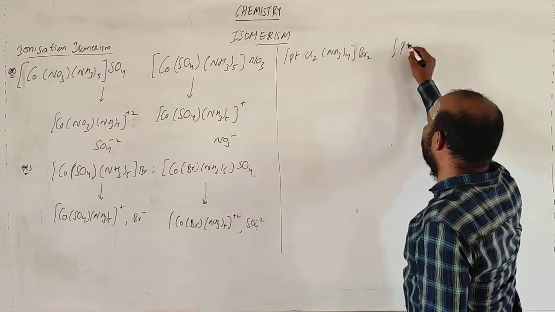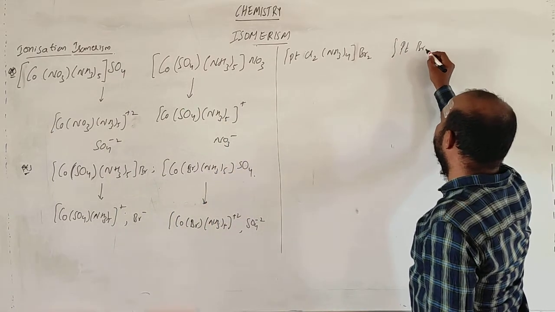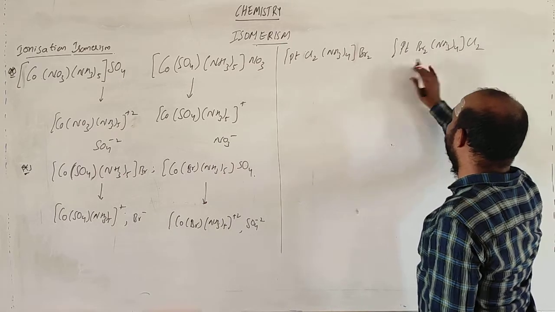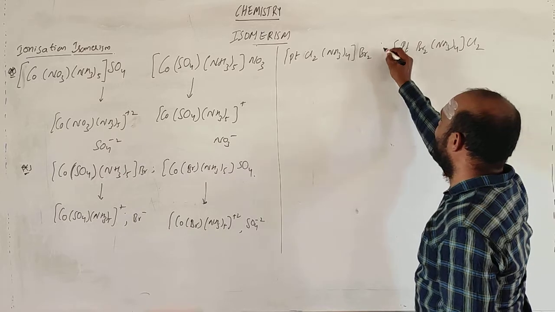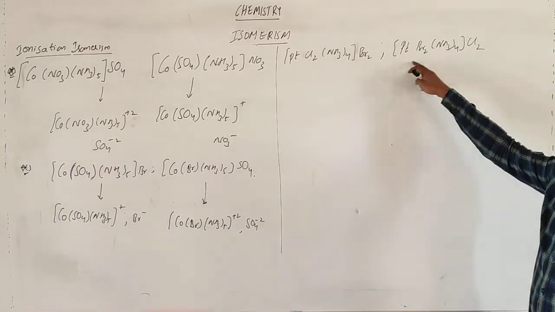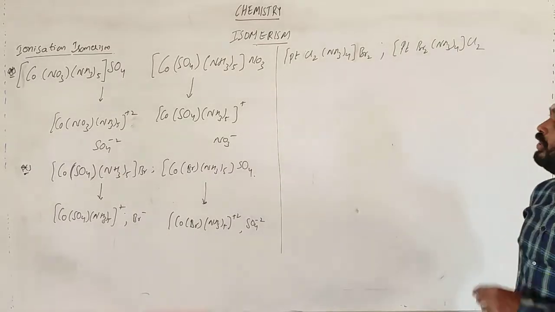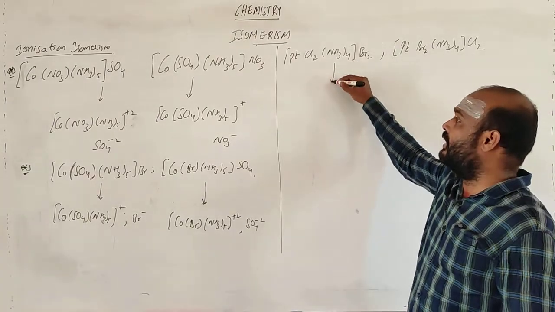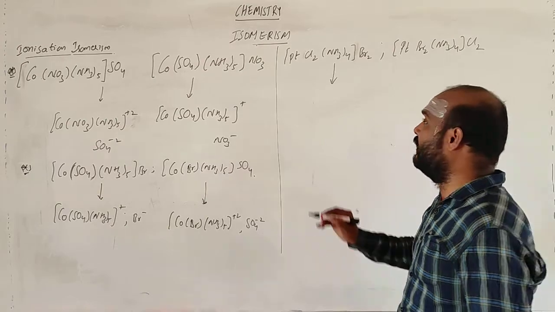If I change the compound, Br2, NH3 taken 4 times, Cl2. So this is one molecule, this is one more molecule. Among these two molecules, you will be getting different ions. Suppose if I go for the dissociation of this molecule, how will it get dissociated?